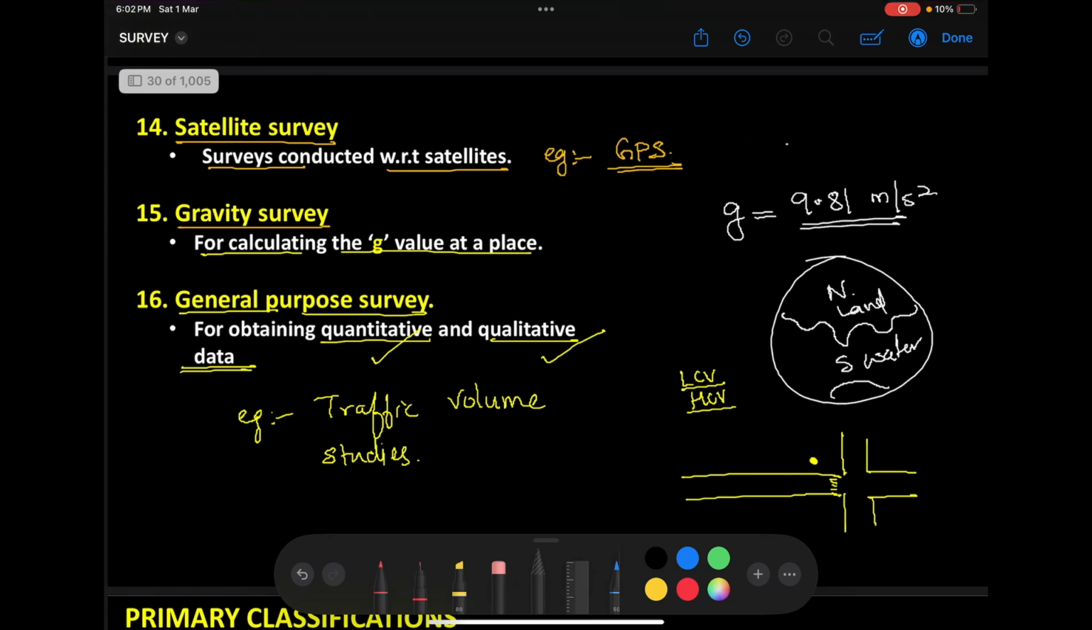For example, I'll ask you one question, please try and answer this. Survey conducted to represent the general ground features of the country are: option A, geological survey; option B, mine survey; option C, topographic survey; option D, let me say, hydrographic survey. What will be the answer for that question? Survey conducted to represent the general ground features. It is nothing but topographic survey, not geological survey. Very good. It is nothing but topographic surveys.